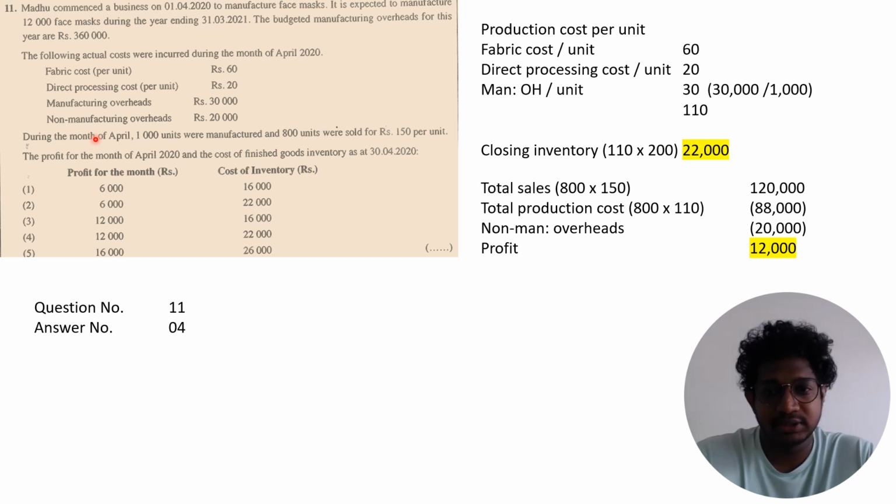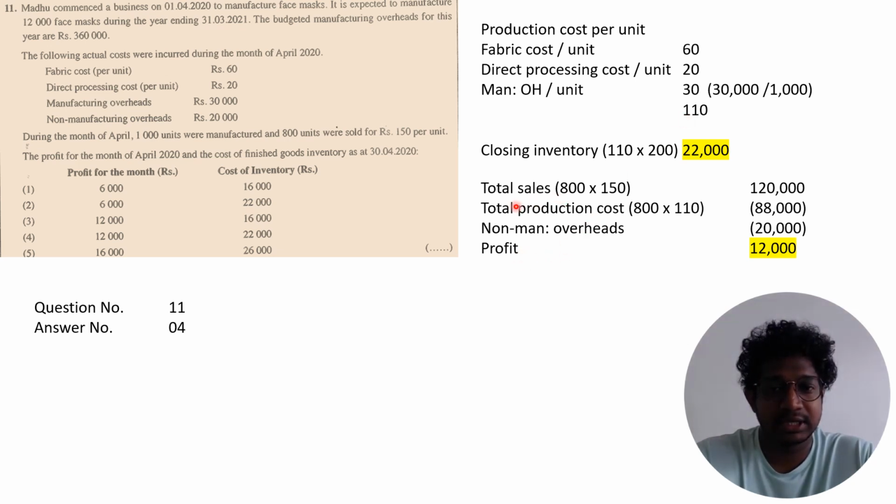So how to find the profit for the month? First of all, you have to find out the closing inventory. Fabric cost per unit is 60, direct processing cost per unit is 20, and manufacturing overheads per unit is 30, because here the manufacturing overheads total amount given is 30,000 distributed over 1,000 units, which means manufacturing overheads per unit is 30. So your production cost per unit is 110, right? Then they ask for the profit.